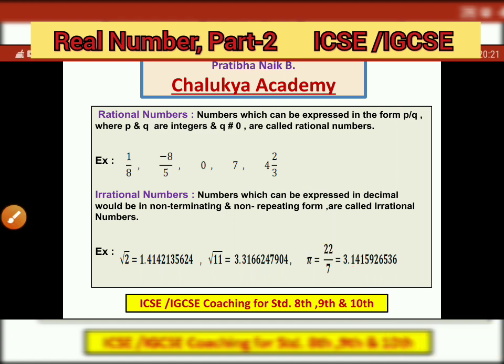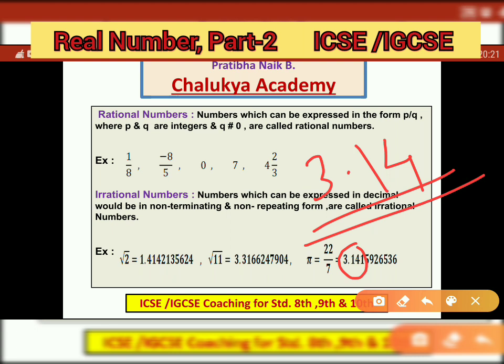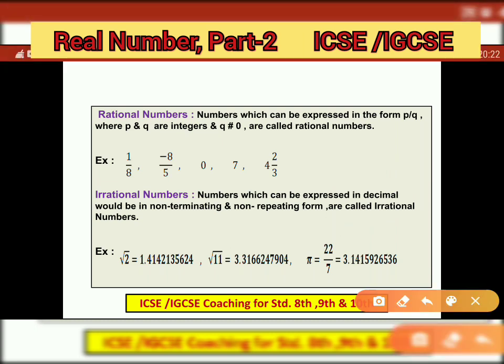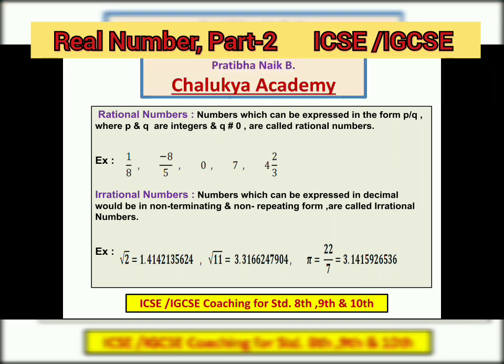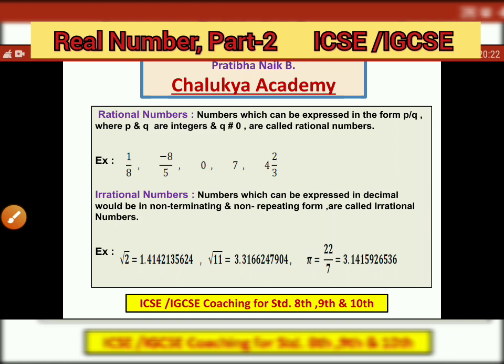In physics and chemistry, we take the pi value as 3.14, but this is a rounded figure. Whenever we use it in maths, in geometry, in chemistry, in physics, we always take 3.14. This is a rounded figure. This is not an exact number. The exact number is non-repeating and non-terminating. So pi is an irrational number. This is very, very important.